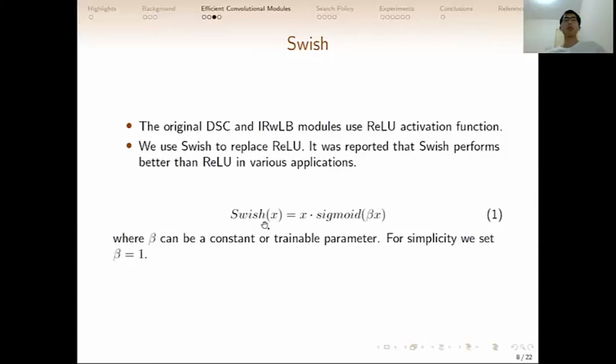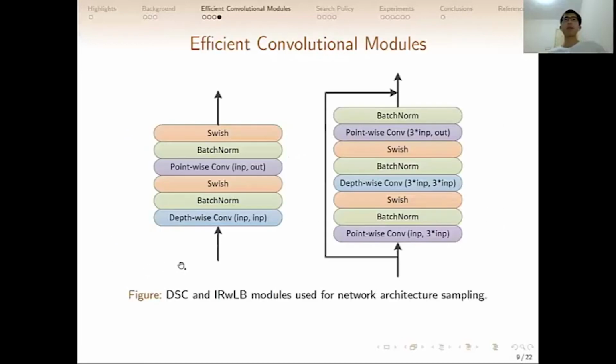The equation of Swish is x multiplied by the sigmoid of beta x, where beta can be a constant or a trainable parameter. For simplicity here, we just set beta equal to 1. In this figure, the left part is the DSC module used in our models, and the right part is the inverted residual with linear bottleneck module for our network architecture sampling.